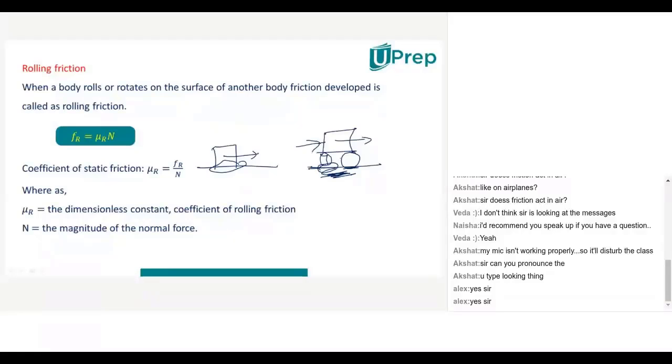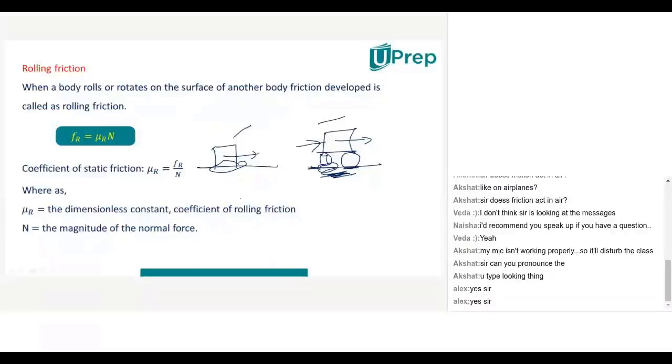According to this, tell me whether sliding friction is more or rolling friction is more. Sliding friction is more. Rolling friction is less. Now, generally, what is rolling friction? When a body rolls or rotates on the surface of another body, then whatever friction is developed between that object and surface will be called rolling friction.